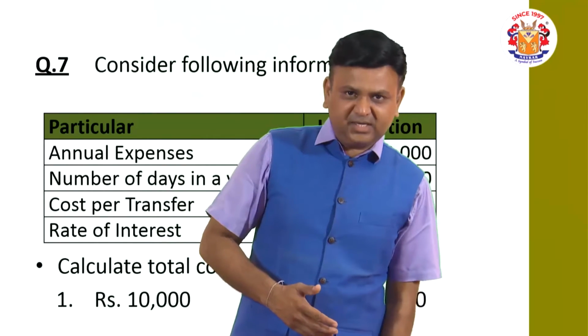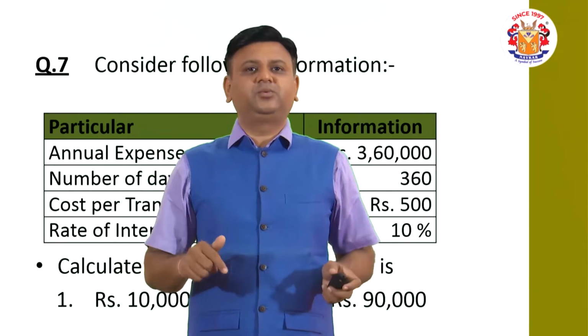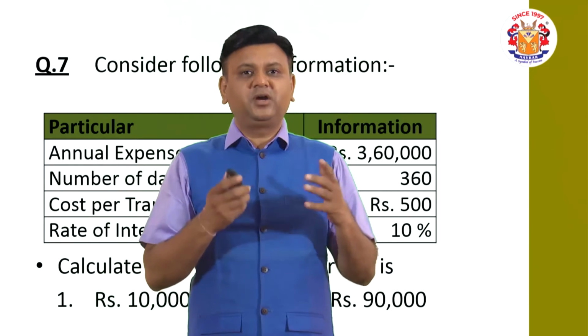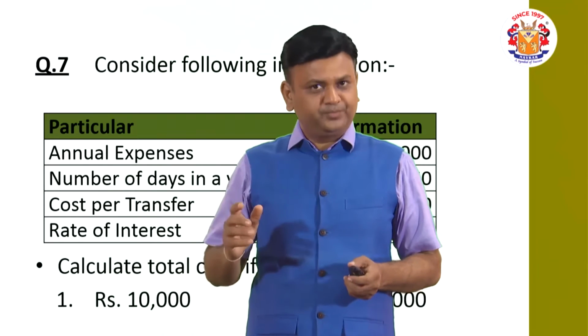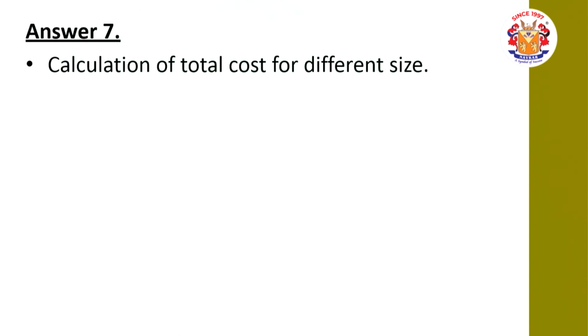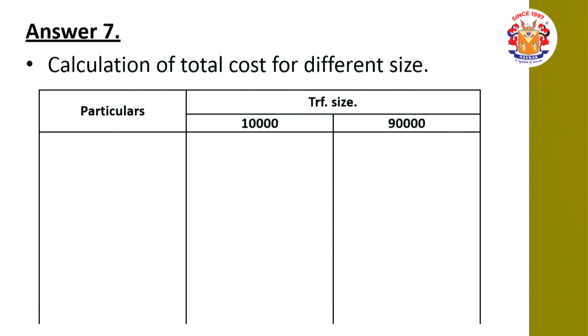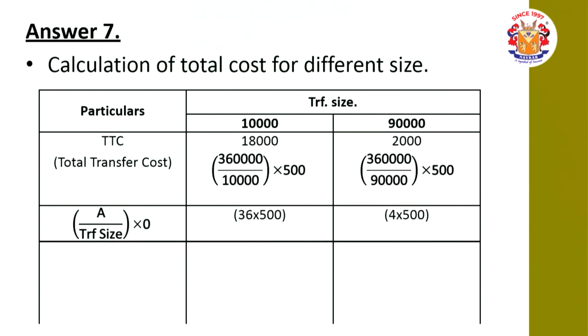Let us see the answer. Friends, over here, the objective of keeping this question is to give you an explanation about the concept, and about the working that we are going to do. Let us see the answer of the question, friends. The answer of the question is like this. Calculation of the total cost for the different transfer sizes, 10,000 and 90,000. For total transfer cost, the formula is A divided by transfer size into O.